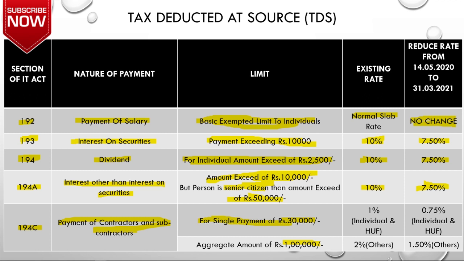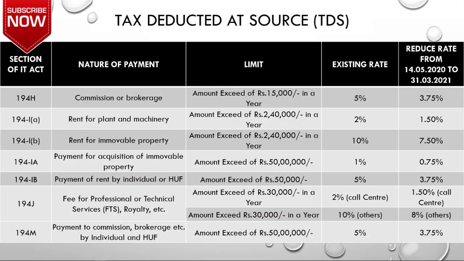And even though all the payments of your bills are less than 30,000 during the year, if during the year the aggregate of your total bills towards one party is more than 1 lakh, then you need to deduct TDS under Section 194C. The rate of tax was 1% for individual and HUF and 2% for others than individual and HUF, which has now become 0.75% for individual and HUF and 1.5% for others than individual and HUF.